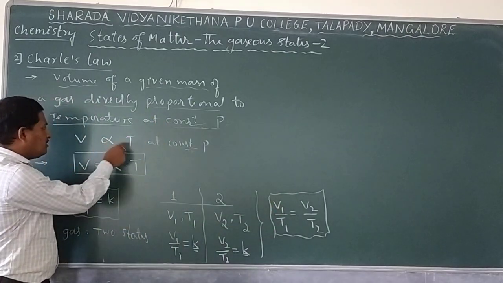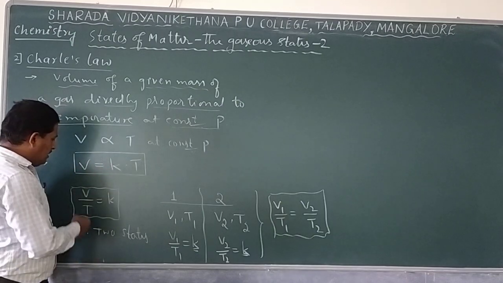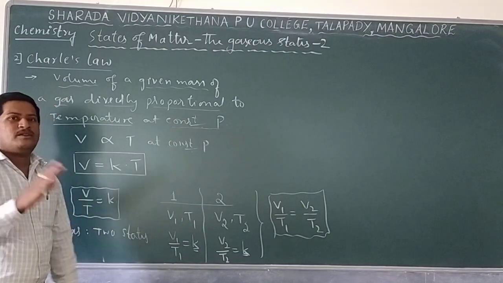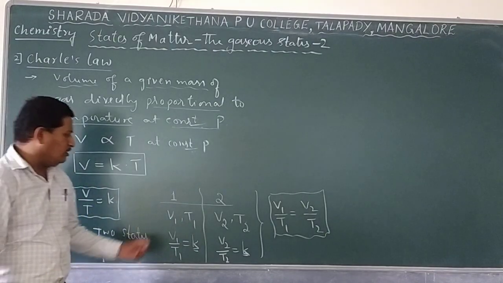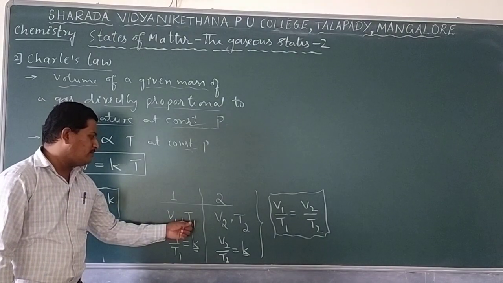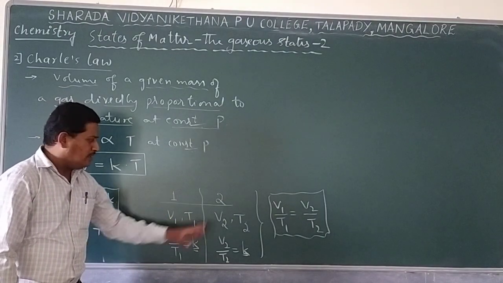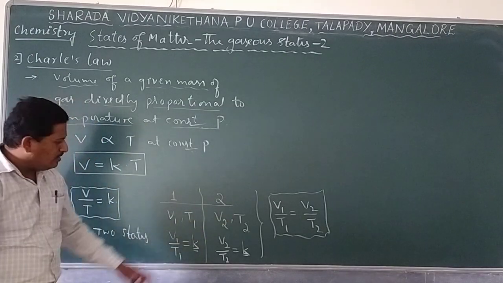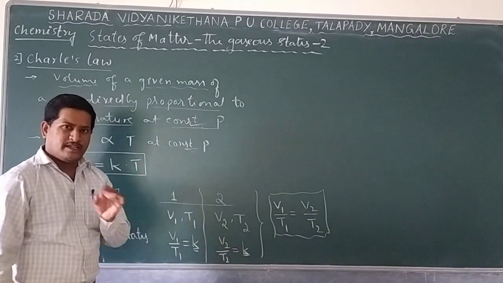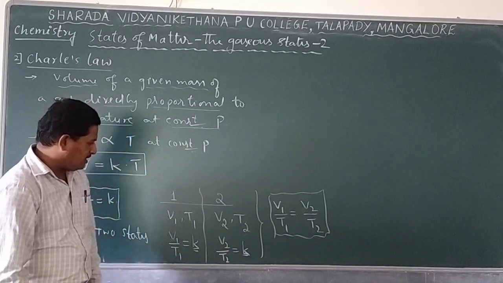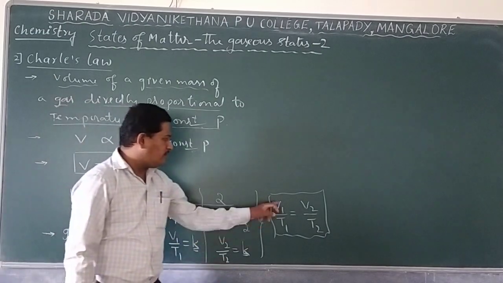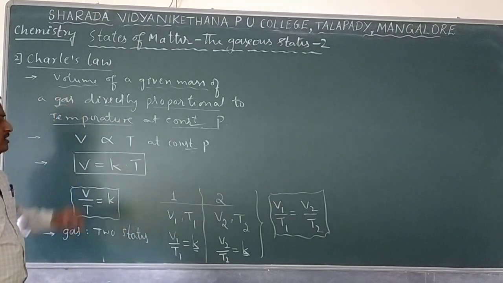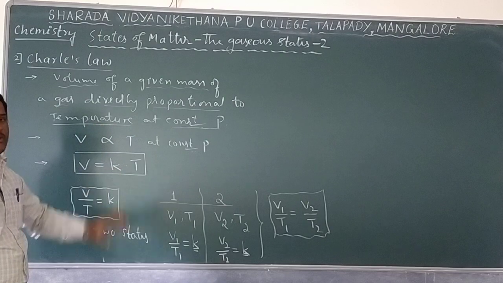So V is directly proportional to T, or V equals K into T, and V by T equals constant K. Suppose the same gas is present at two different conditions of temperature and volume. Let us say V1 and T1 are the volume and temperature in the first state, and V2 and T2 are the volume and temperature in the second state. Then V1 by T1 equals constant K, and V2 by T2 equals constant K. For a gas, the constant remains the same, no change. So from these two we find V1 by T1 equals V2 by T2. That is the formula one finds in the case of Charles' law, which mainly tells us that volume is directly proportional to temperature.